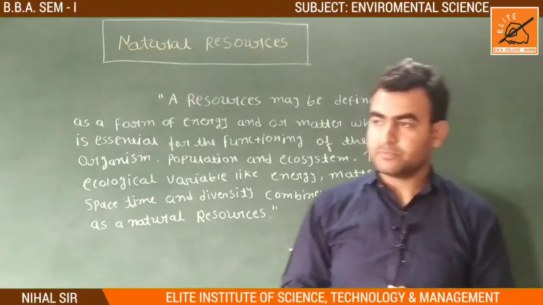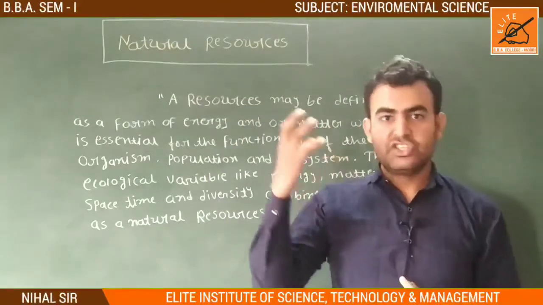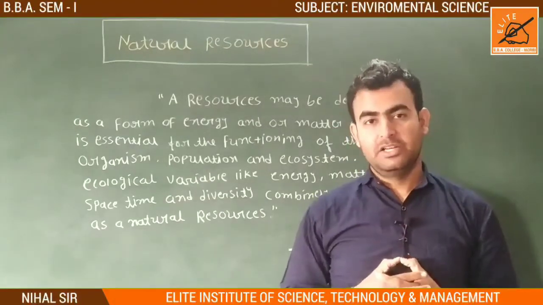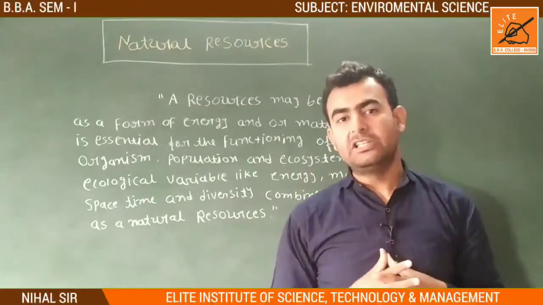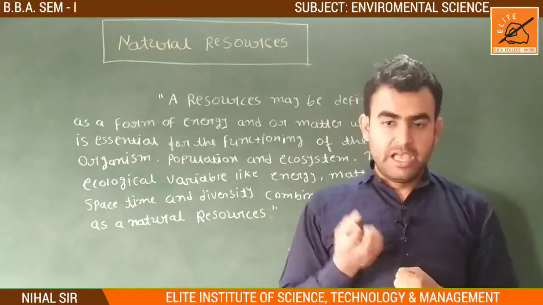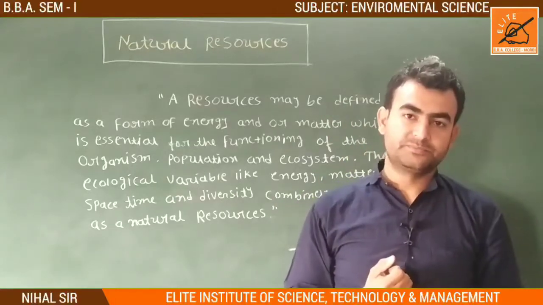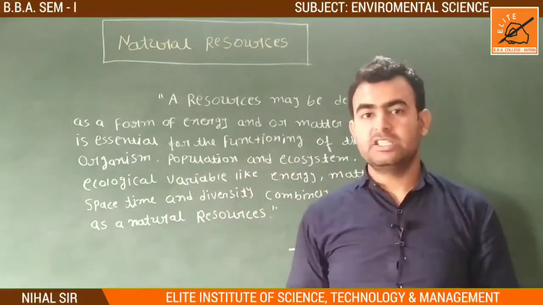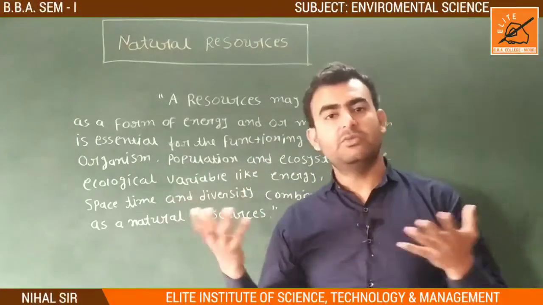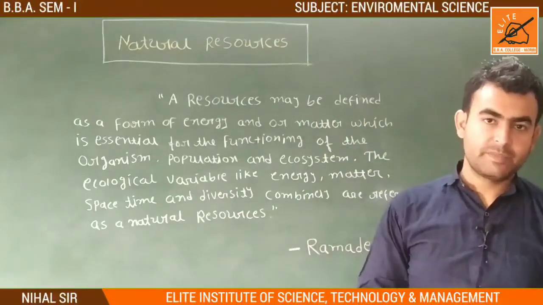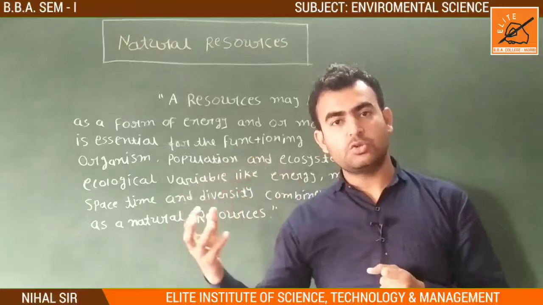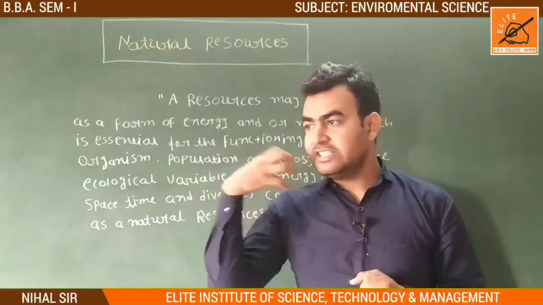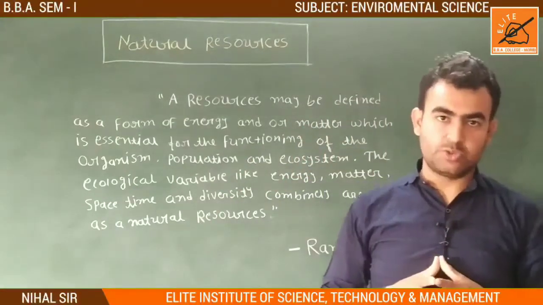For example, sunlight. Sunlight is used by us, by planets, by the forest, grassland, everything. They consume it as food. We consume it as a resource in our body: sunlight makes vitamin D. So it is a natural resource. Sunlight is a natural resource which gives energy through other natural resources.